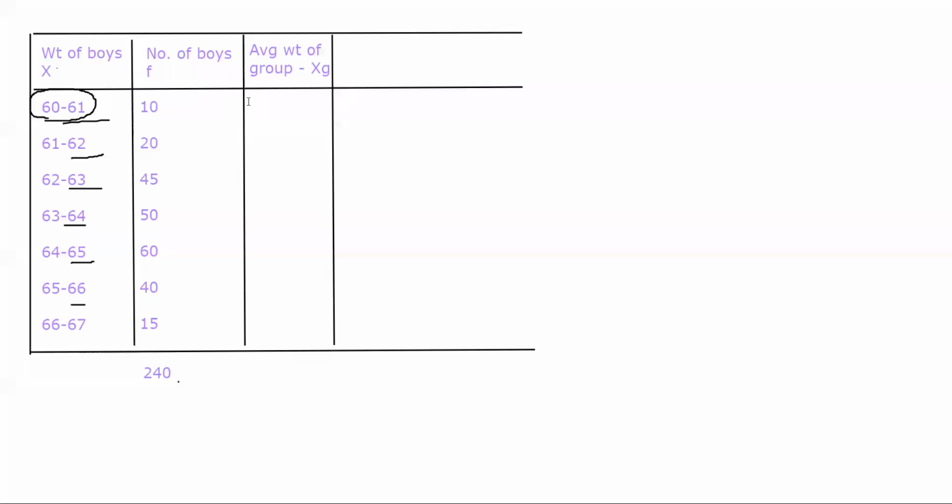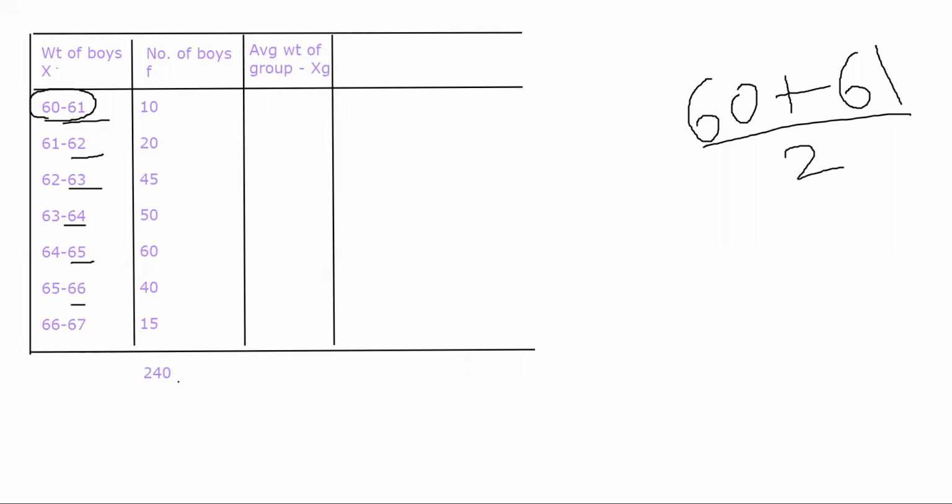Now if we try to find out the average weight, what would it be? The average weight of 60 and 61 will be 60 plus 61 divided by 2. So here the average weight will come to how much? Please feel free to stop me if you're not understanding. 60.5. The same for the next: 61.5, 62.5, 63.5, 64.5, 65.5 and 66.5.